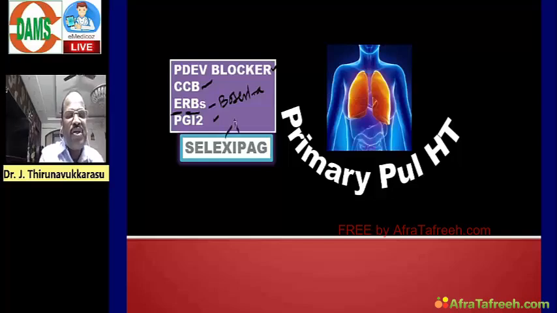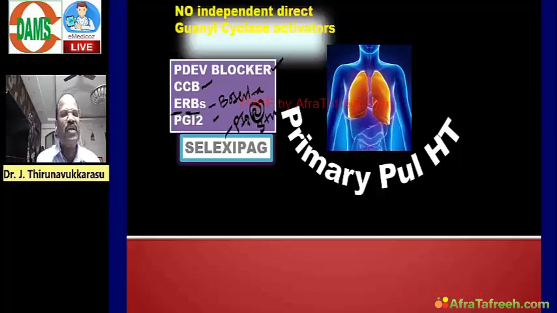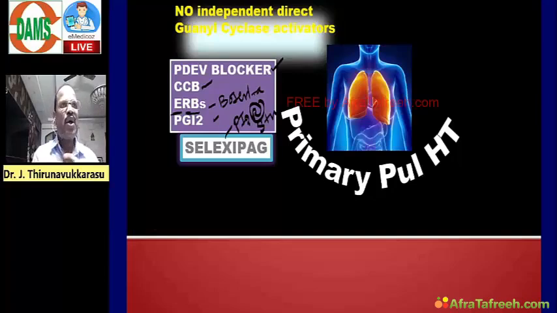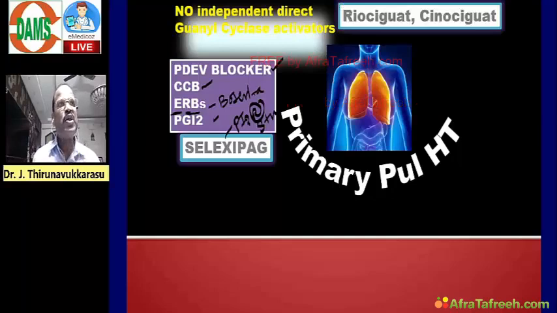One very important new question you should know: we have one drug called selexipag. Selexipag is a PGI2 receptor stimulant, a prostacyclin receptor stimulant. Expect the question. And then we have direct guanylyl cyclase activators. Can you please answer, doctor? One super question. Who is going to answer? Name some nitric oxide independent direct guanylyl cyclase activators useful for treatment of pulmonary hypertension. The answer is riociguat, vericiguat. Expect a question, must know point, please read.